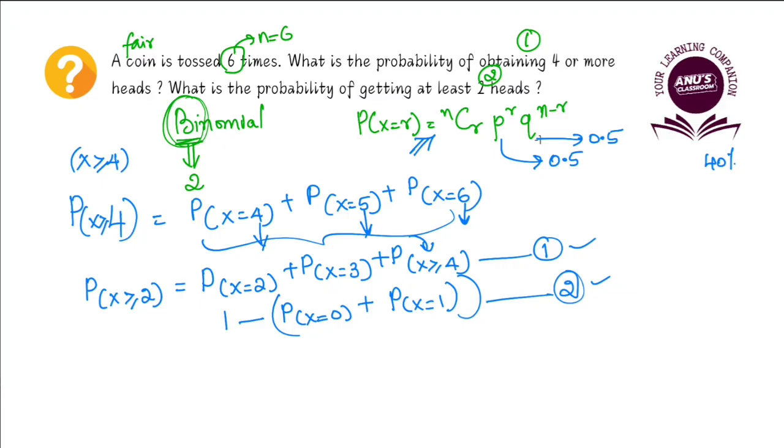When I ran the formula for the first question, the probability of getting 4 or more heads, I got approximately 34%, and for getting at least 2 heads, I got approximately 89%. I'm just giving you a rough estimate, because I want you to do the calculation and see whether it is close to this, so that you can verify that you are proceeding in the right direction.